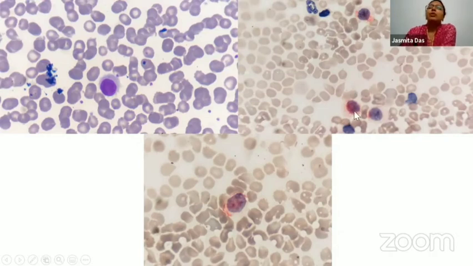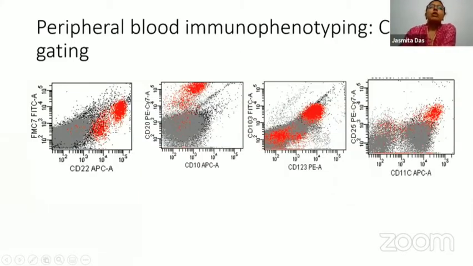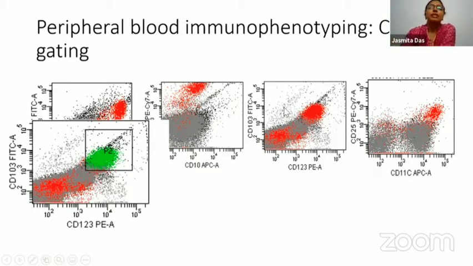So this was TRAP, which was done, and TRAP was strongly positive in the hairy cells. That is again another supportive investigation, but the final confirmation came by the peripheral blood immunophenotyping. On the CD19 positive cell gating, the cells were bright positive for CD20, and in addition exhibited CD103 and CD123 positivity, and were positive for CD25 and CD11c as well. So this confirms the diagnosis of hairy cell leukemia.